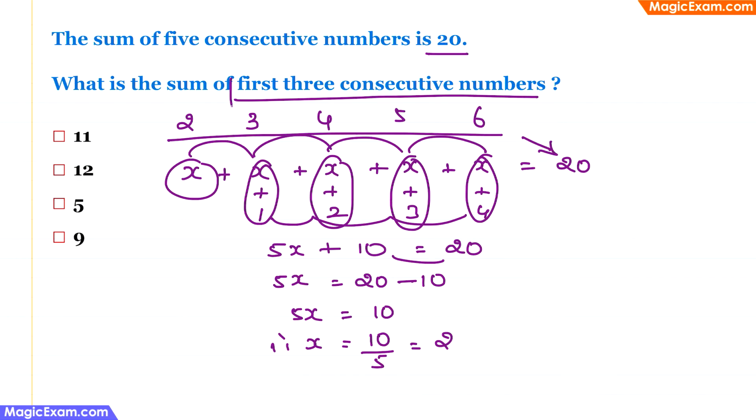What is the sum of the first 3 consecutive numbers? So 2 plus 3 plus 4 is what we need to add. So 2 plus 4, 3 plus 4 is essentially 9. So 9 is the correct answer here.